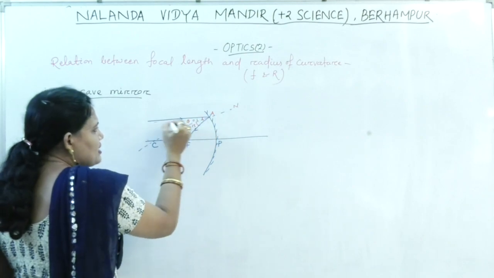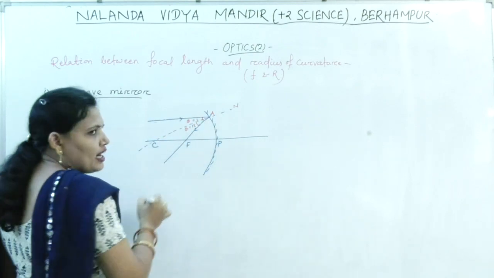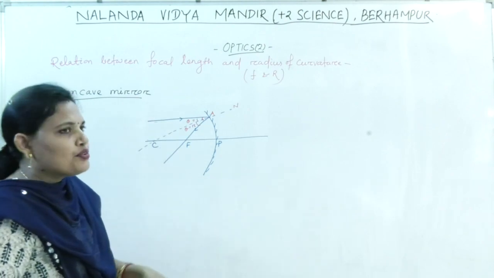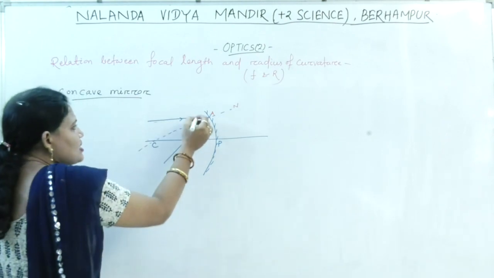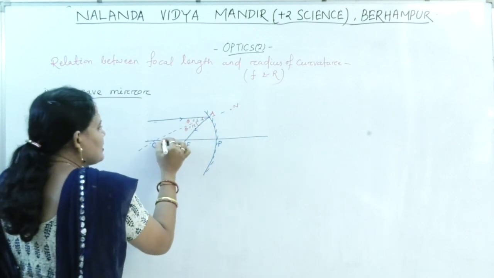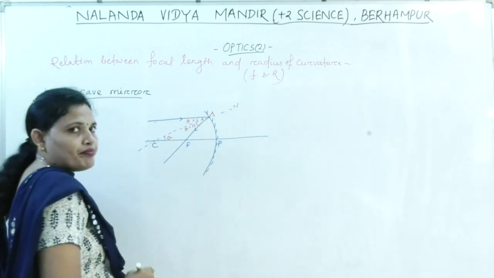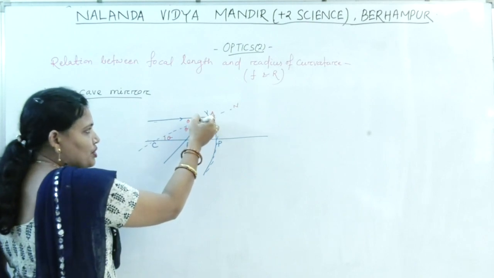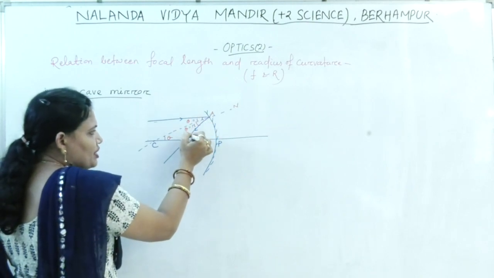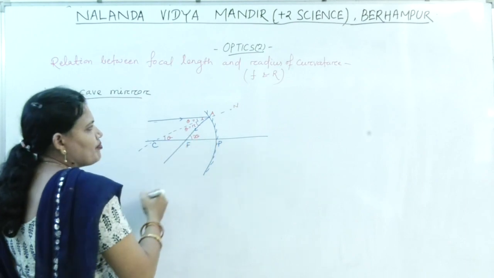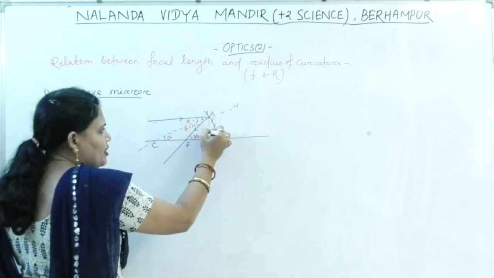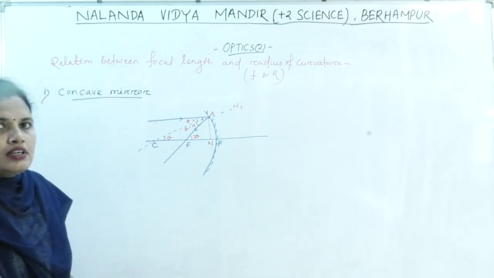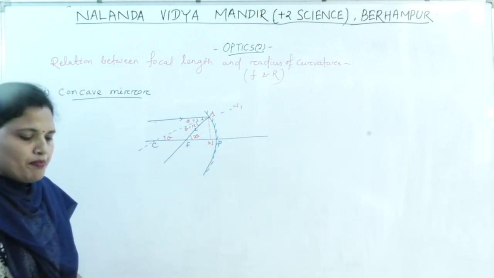So if this angle is theta, these two are parallel lines because I have considered the incident ray which is parallel to the principal axis. So if this angle is theta, then this angle is theta. Now these two angles add to 2 theta. So if this angle is 2 theta, then this angle is 2 theta. Now let us draw a perpendicular from this one. All of you clear about the diagram?